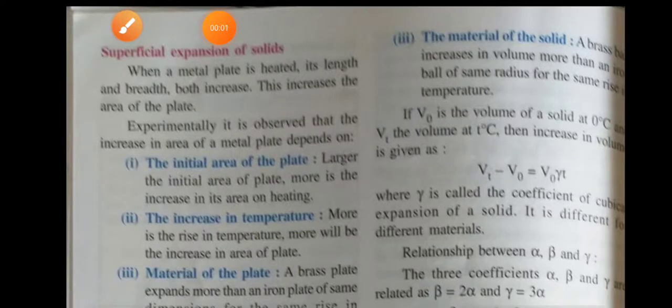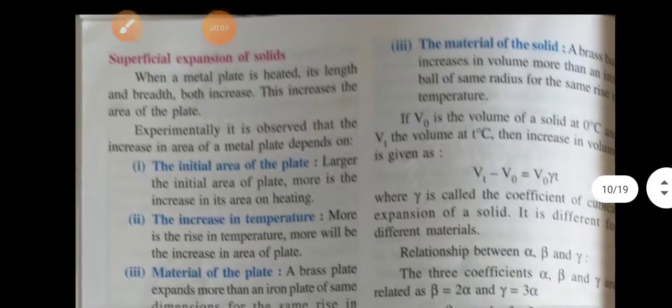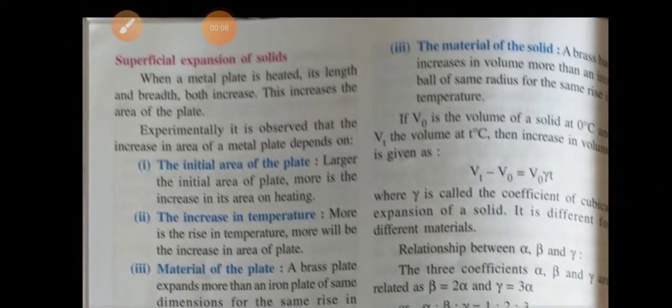Good morning, students. So today we will discuss the superficial expansion of solids. So what is superficial expansion? Superficial expansion means if, due to heating, the area of a substance increases, then it is called superficial expansion. Area increases means the length and breadth of an object increase.